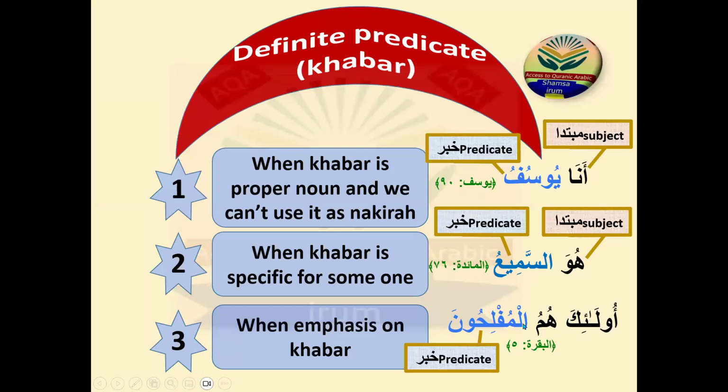So when we do the tarkib, when we analyze this ayah, at that time you will learn properly, but at least you can know these three types that khabar can come as a marifa. So the first reason is that if it is ismu alam and we have no choice, we can't convert it into indefinite. The second one, if it is specific for someone, we want to explain it to someone, then we have to put the al to explain what it belongs to. And the third one, when we do the translation and we emphasize on the khabar, then we bring the definite khabar. Okay, so these are three reasons that khabar can be a marifa.